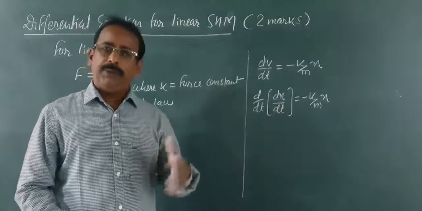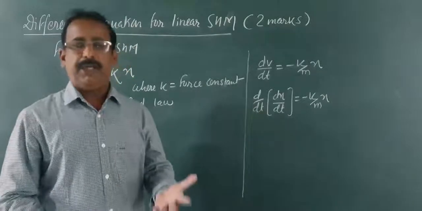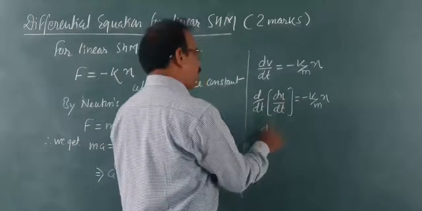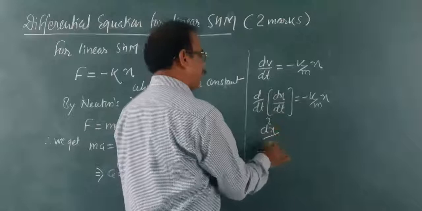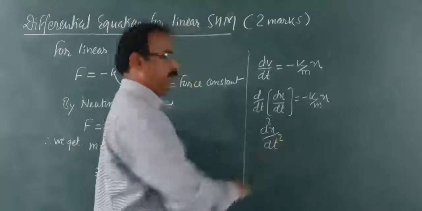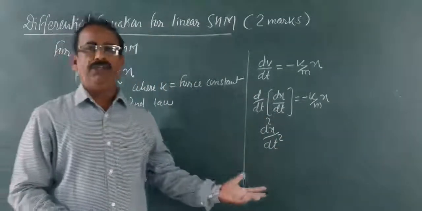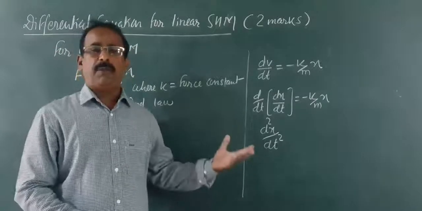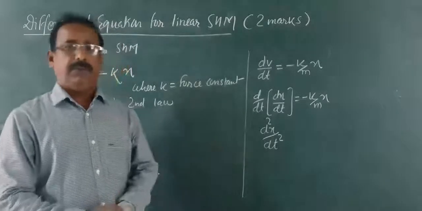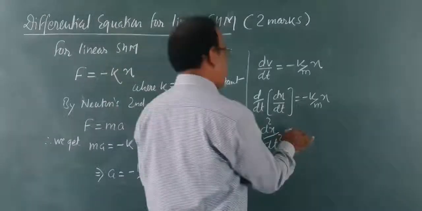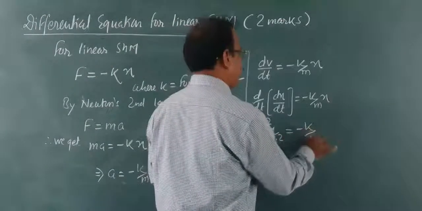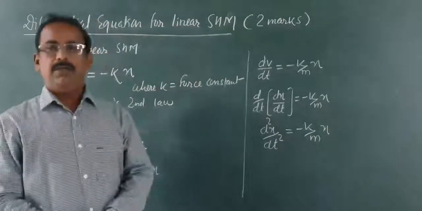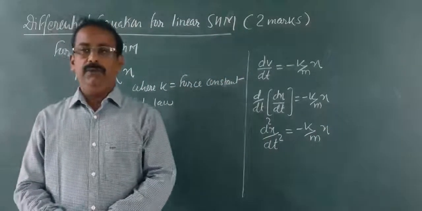When we take the derivative of a derivative, it becomes a second order derivative. This is the second order derivative of displacement with respect to time. Write it like this: d2x upon dt square is equal to minus k by m into x.